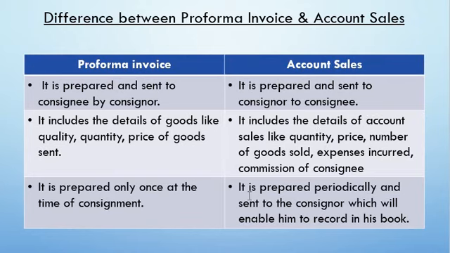Whereas account sales is prepared on a periodical basis and sent to the consignor, by which the consignor can make the necessary changes and record them in his books, that is the consignor's books. So here it is periodically prepared, whereas the pro forma invoice is prepared only once, at the time of consignment.